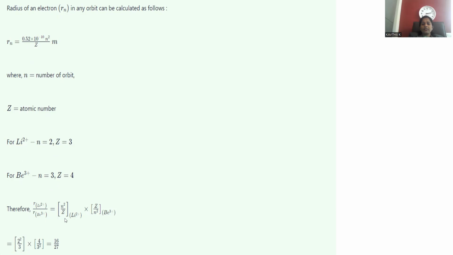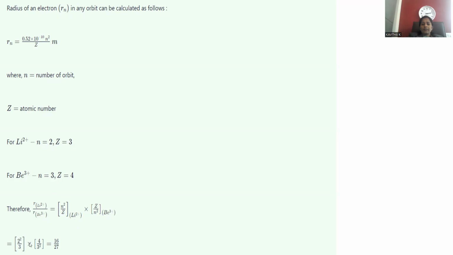So this n square by Z is given for Li+2. And if you take Be+3, being the denominator, this n square by Z will be reciprocated. We need to inverse. Whenever the equation is inversed, we have to put Z by n square. This value is given for Be+3. Being the denominator, let me reverse the value.